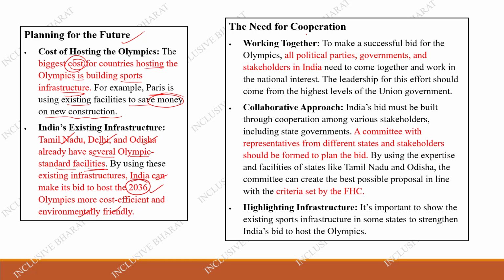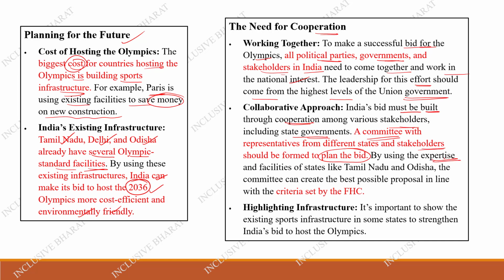So what is the need here? We need cooperation. To make a successful bid for the Olympics, all political parties, the government, and the stakeholders in India need to come together and work for the national interest. The leadership for this effort should come from the highest level of the union government. India's bid must be built through cooperation among the various stakeholders, including the state governments. A committee with representatives from different states and stakeholders should be formed to plan the bid.